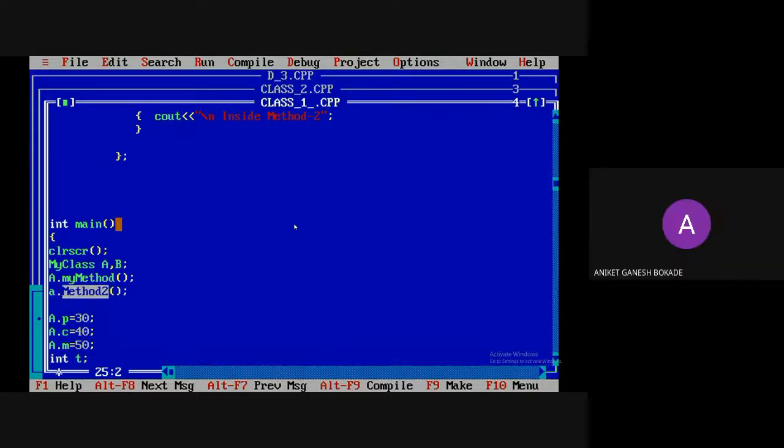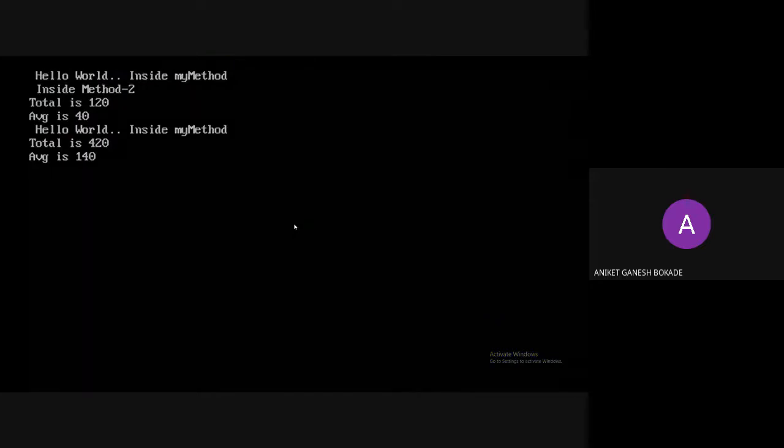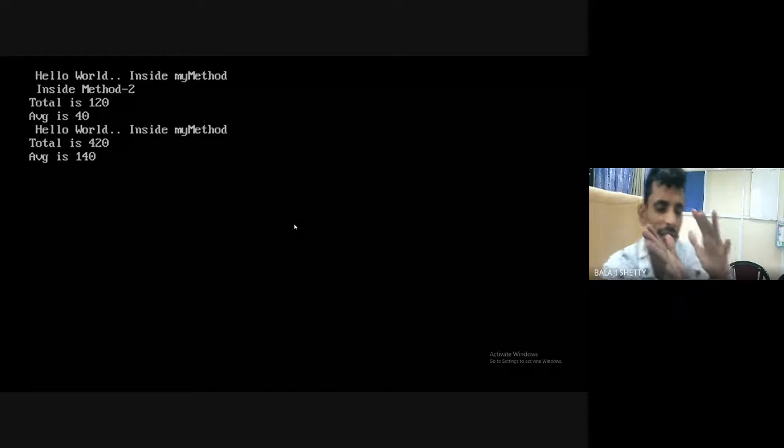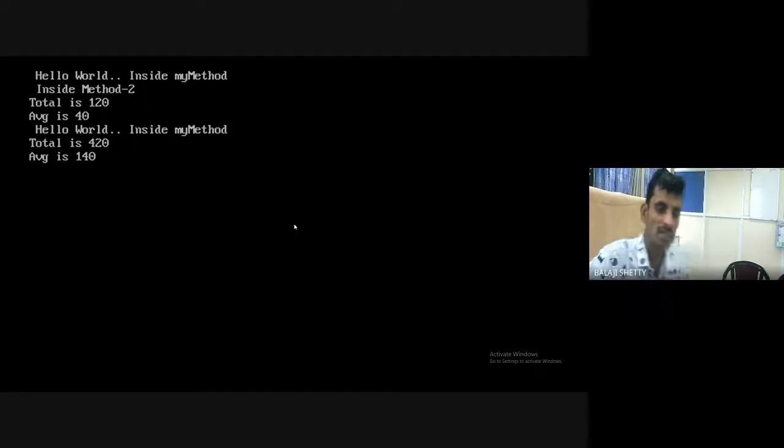Sir, A capital. Here inside method 2. So in this way, I can define any number of methods inside public and call object dot that method name. Clear?